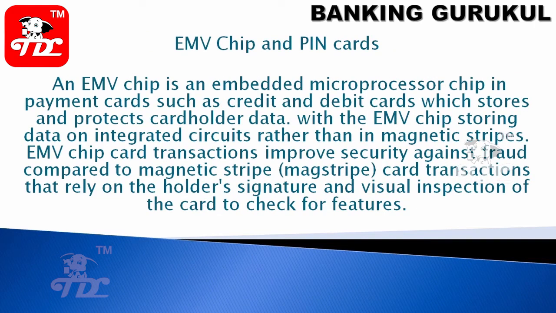EMV chip and PIN cards. An EMV chip is an enabled microprocessor chip in payment cards such as credit and debit cards, which protects the cardholder data, storing data on integrated circuits rather than in a magnetic strip. EMV chip card transactions improve security against fraud compared to the magnetic strip. Magnetic strip means the data will be available on the card, but in an EMV chip that data is stored on the chip. So a lot of security is available for EMV chip cards compared to magnetic strips.